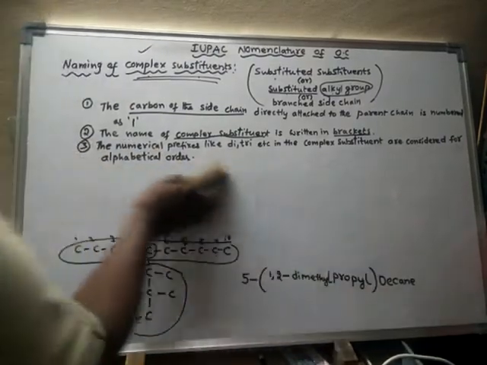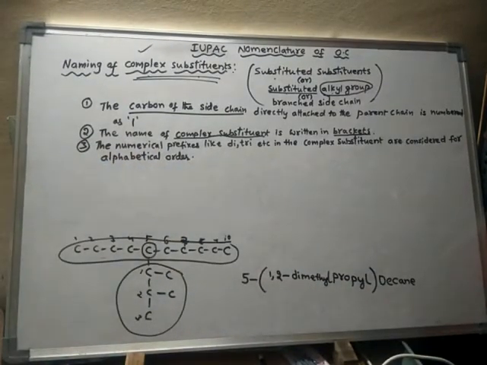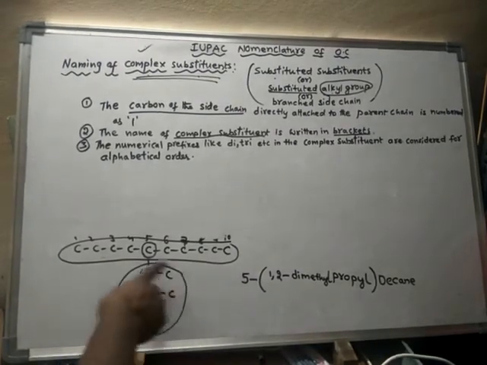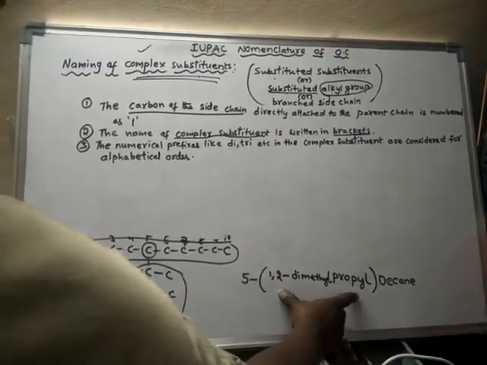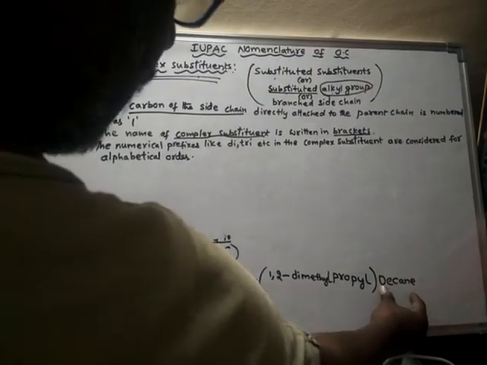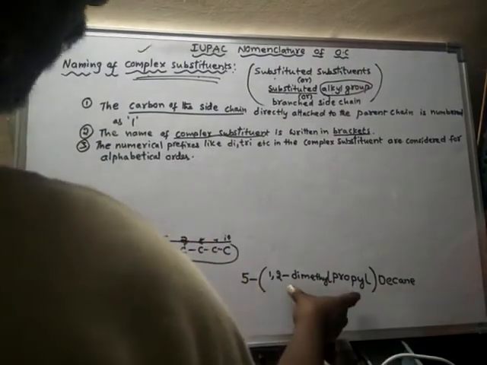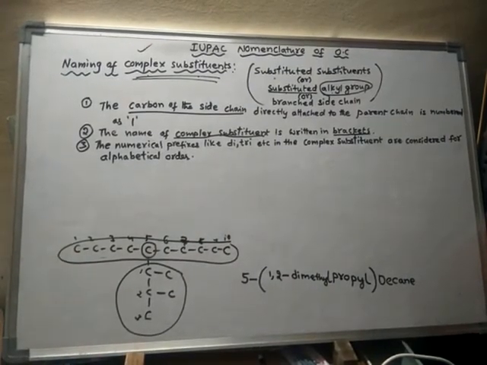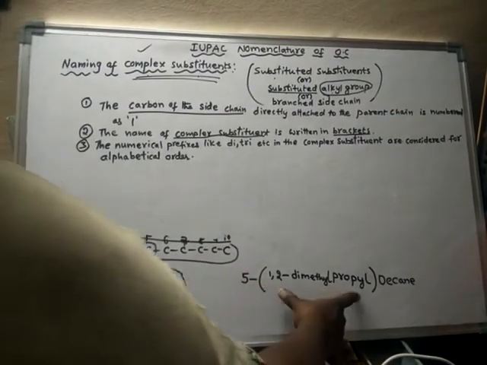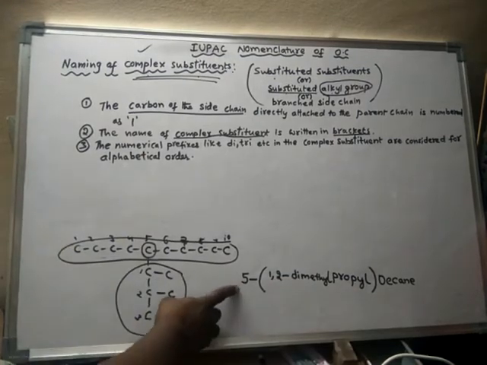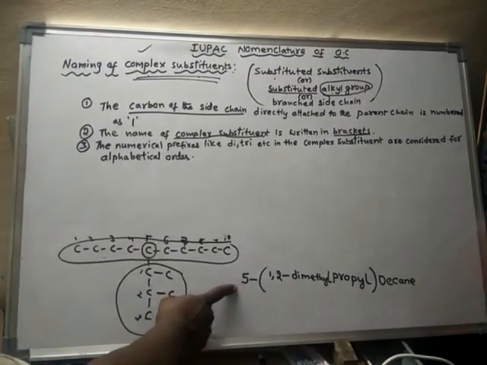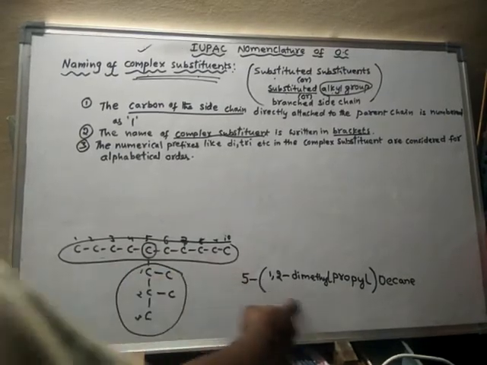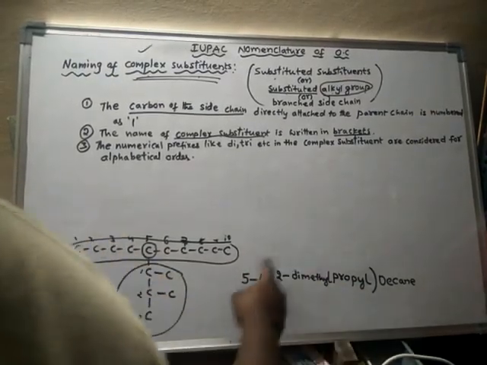So in this way, when complex substituents are present, the complex substituent should be written in the bracket before the parent chain. Before the bracket, we have to write the locant carbon number, on which carbon this complex substituent is present.